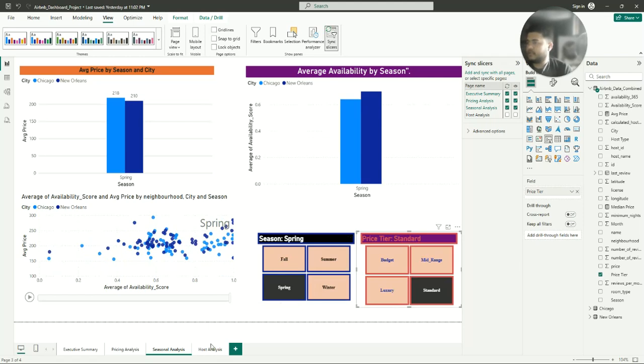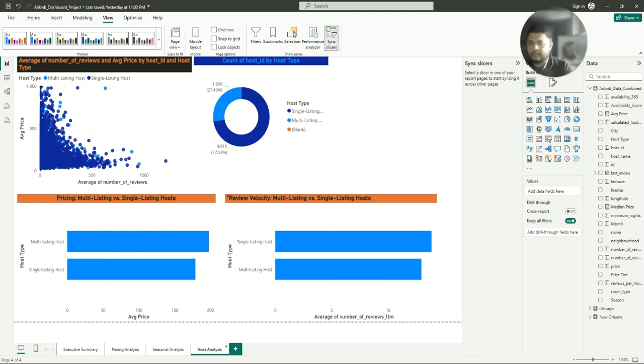Okay. Now let's move to our host analysis. Finally, we analyze the people behind the listings on our host analysis page. To do this, I created a host type column to classify hosts as either single listing, representing casual homeowners, or multi-listing, representing more professional operators.